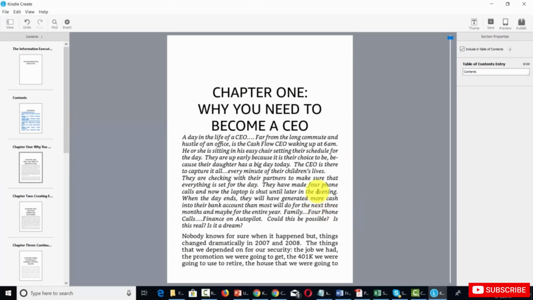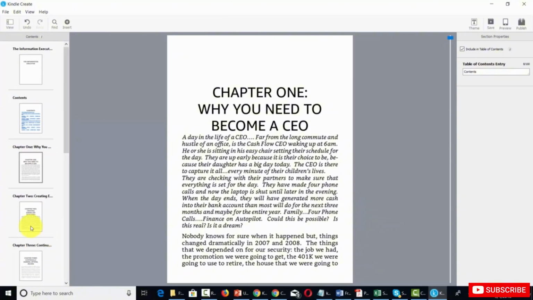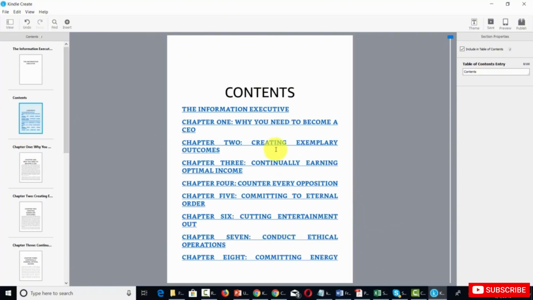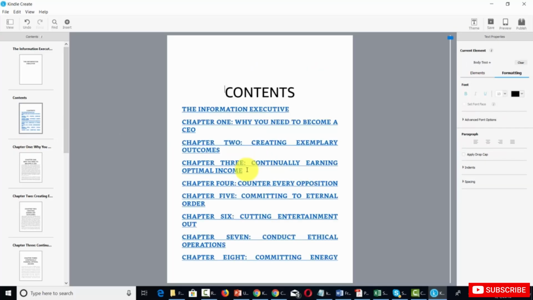And once we've imported the document, we want to verify that we have all of our titles. We want to verify that all of those titles are now in our table of contents and that they are now clickable to the actual chapter, and we verify that they are. Now we are going to be able to edit the look of this table of contents, but what we want to do is make sure that it reflects our book. And once we confirm that it does, we can save our document.